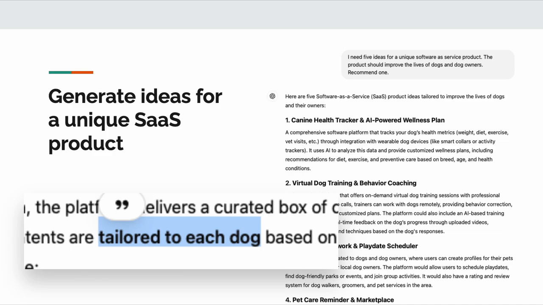I used ChatGPT, but it gave me boring ideas. Like all apps in the App Store, it was either about health tracking, scheduling, or social. But I serendipitously came across this line tailored to each dog and came up with a fun idea.